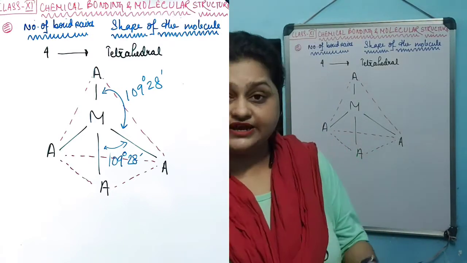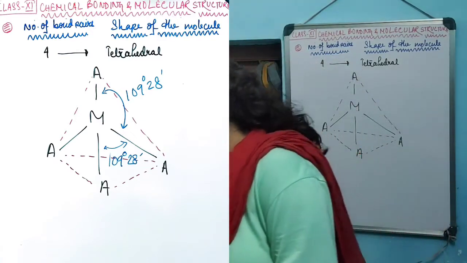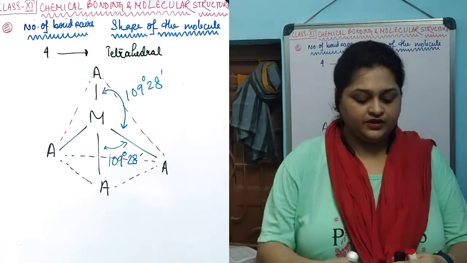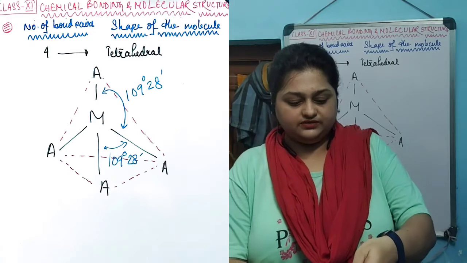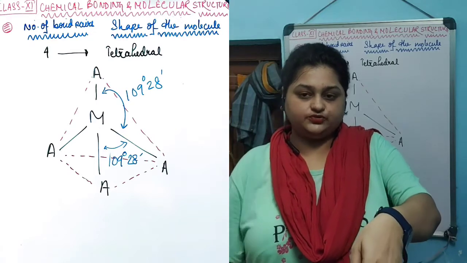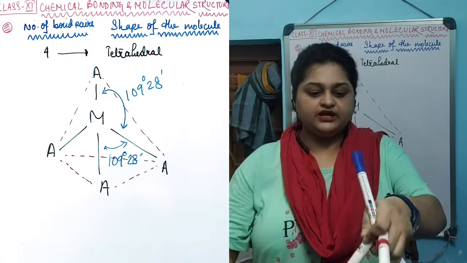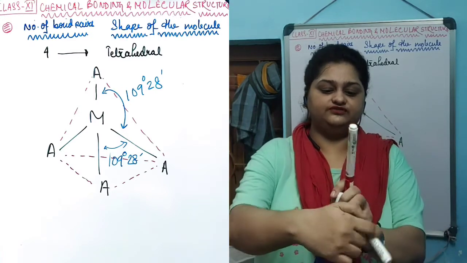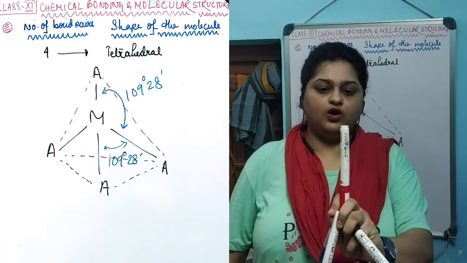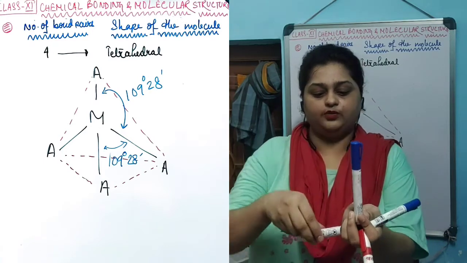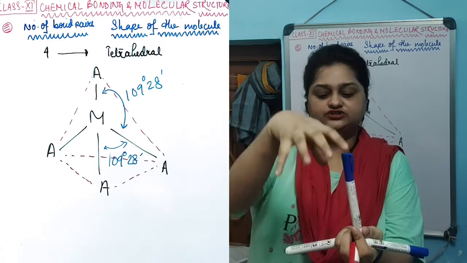Like if this is the central atom, and let's take an example of this one. One will be situated like this, another will be situated like this, and one bond will be like this. All of them are equivalent, because if you take any one of the bonds in the upper portion, the remaining ones will just go like this.